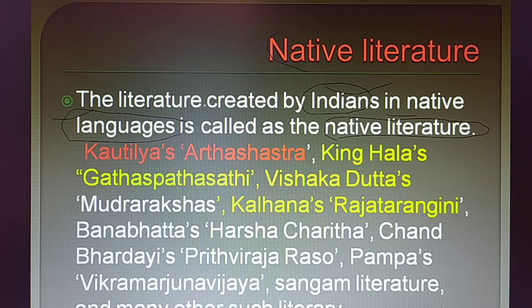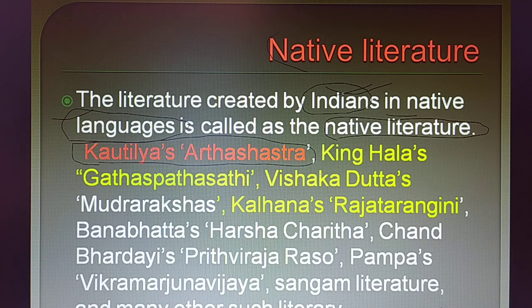First of all, these books have to be written by the Indians. This is the first condition in order to call them native literature. Next, these books have to be written in our native languages. I have given many examples here. As we know, Kautilya's Arthashastra is the name of the book which was written by Kautilya, who belongs to India. Arthashastra in English we can say is economics.